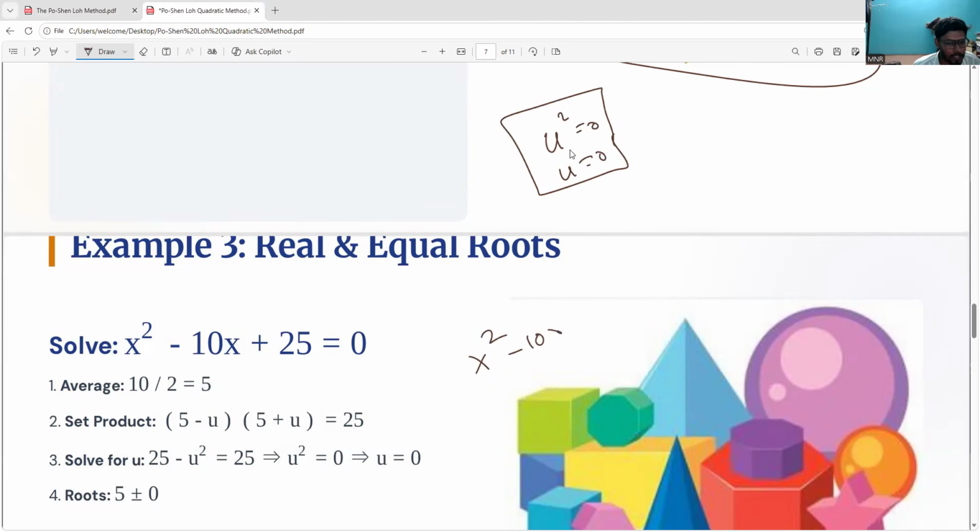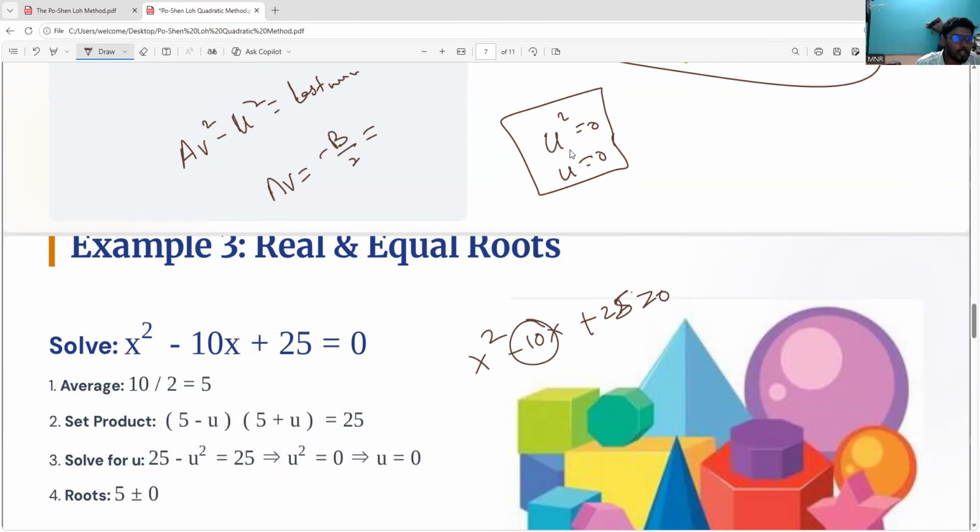x square minus 10x plus 25 equals 0. So I'll go with that now. So what is the formula? You already know: average square minus u square equals the last number. Please respond. So average equals minus b by 2, minus b value, minus 10. So minus of minus 10 by 2.